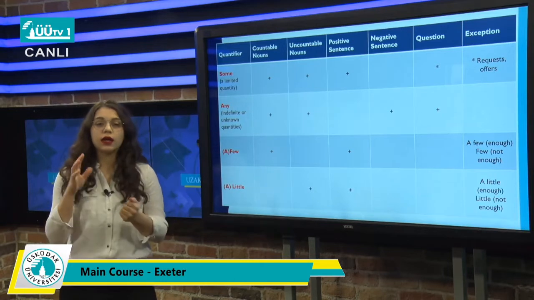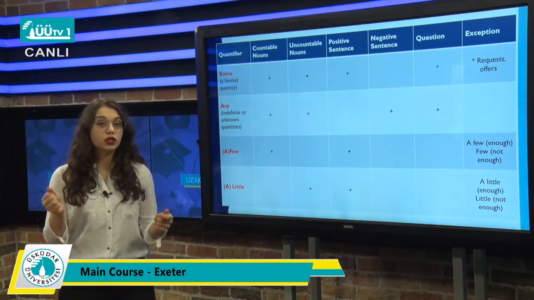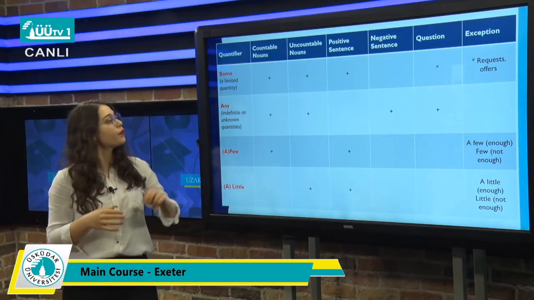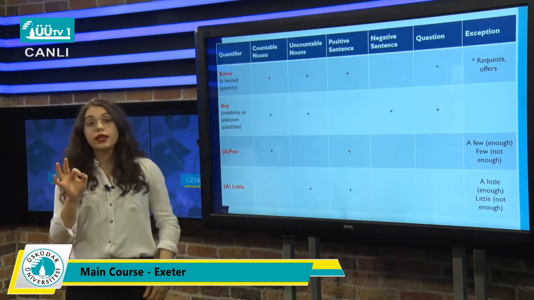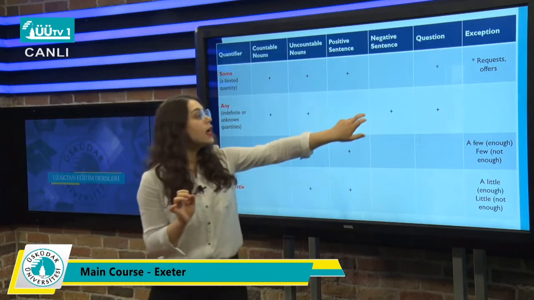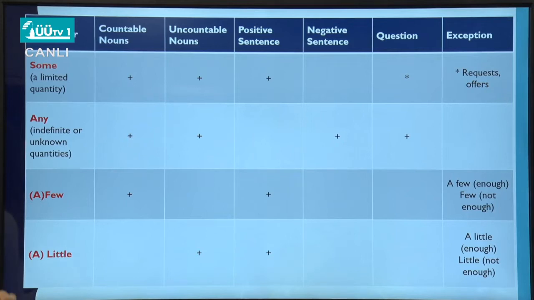Any means an indefinite, unknown quantity, so we don't know how much it is. We use it with countable and uncountable nouns, doesn't matter. But we can use any only in negative sentences and questions. Do not forget that. We cannot use any in positive sentences. We have to use it only in negative sentences and questions, okay? Like, do you have any lemonade left? Or, I don't have any butter in the fridge. Something like that.